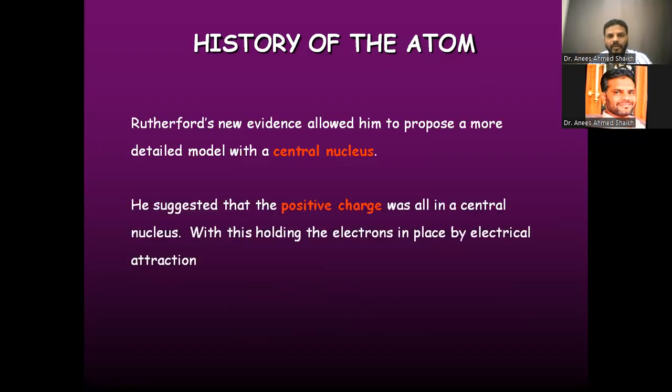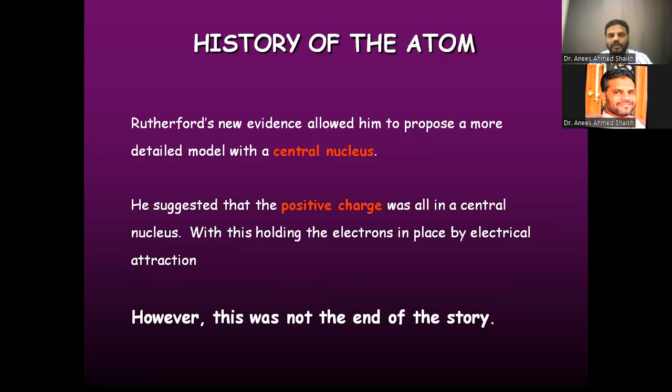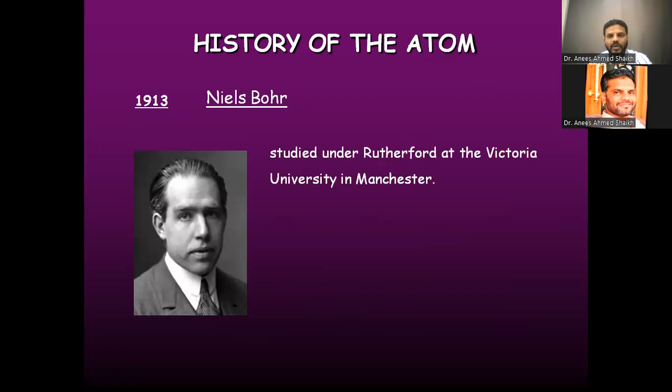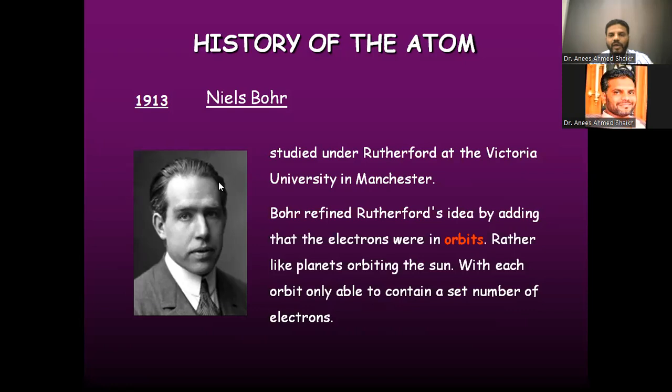Rutherford gave a new concept in which he came to the conclusion that the central part is the nucleus, and that nucleus consists of the proton, that is the positively charged particle, and around that nucleus it has the negatively charged electron. Now after that, the new scientist, Neil Bohr, in the year 1913 proposed a new concept of the atom. He is a great scientist who has given the clear concept of the atom.